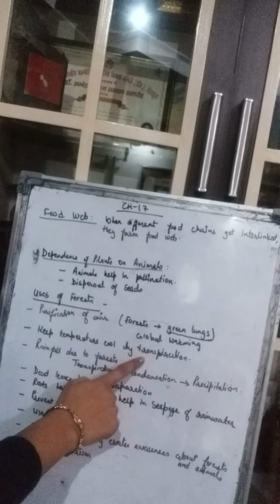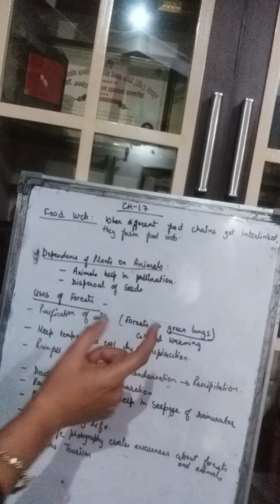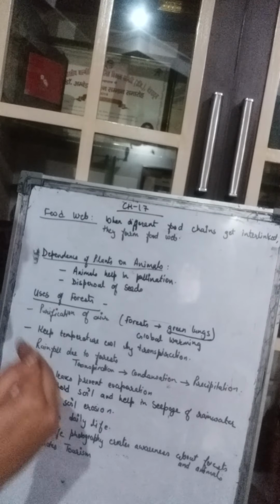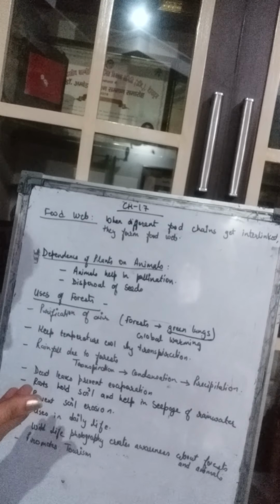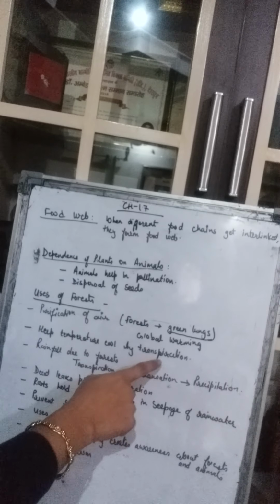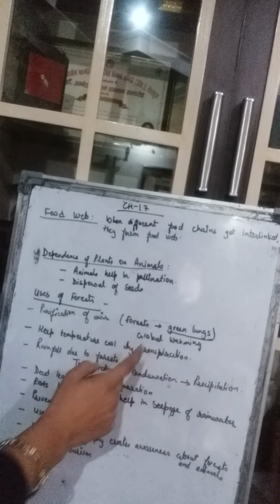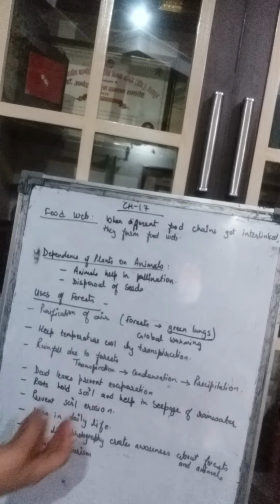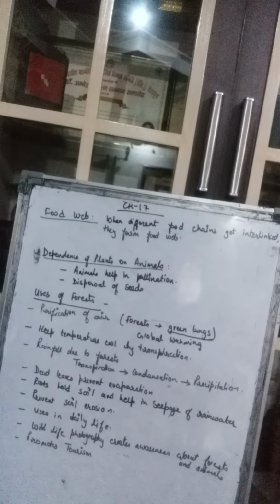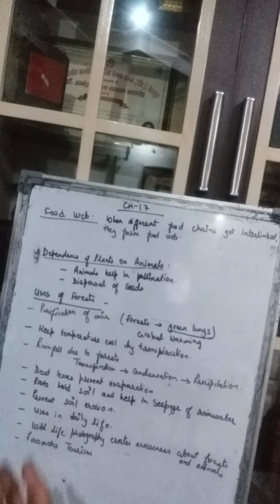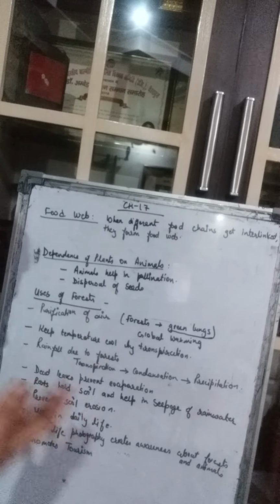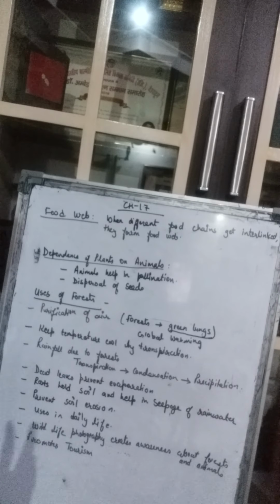Now, what do you mean by transpiration? We have done it in the earlier chapter also. Transpiration is the loss of water from the stomata of the plants. Plants also give out water through the tiny pores on the lower side of the leaf. Those are called stomata, right? Because of that transpiration, the water which comes out from the plants goes into the air. It evaporates to the air, and there it keeps the temperature cool. So you must have seen wherever there are forests, there the temperature is always low because of the presence of that water in the air.